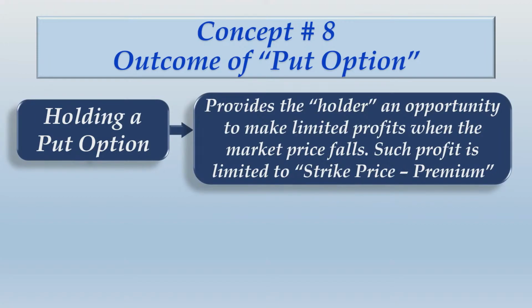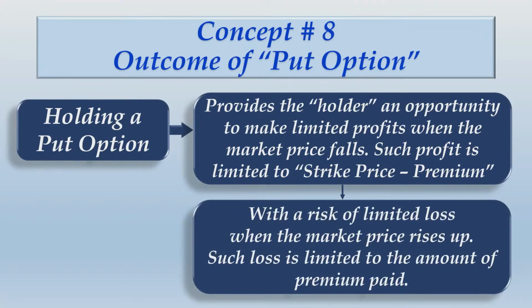Such profit is limited to strike price minus premium. When the market price rises, you will incur a loss, but the loss will be restricted to the amount of premium paid. So a put option holder will make money when the price is falling, and will incur a loss when the price is rising. Please take a screenshot of this as well.